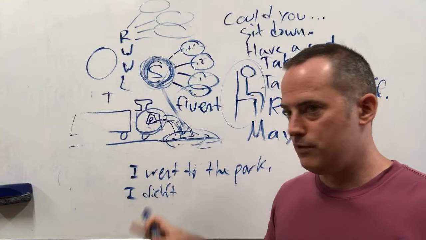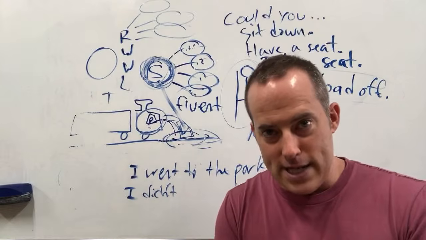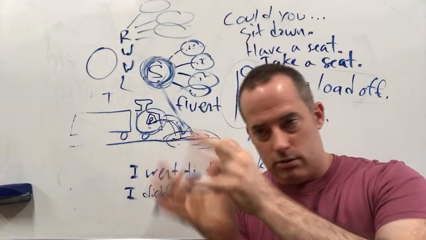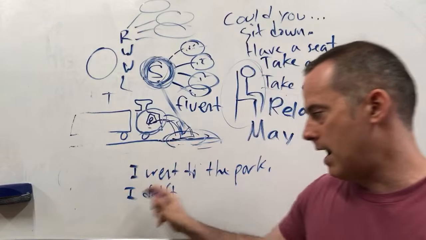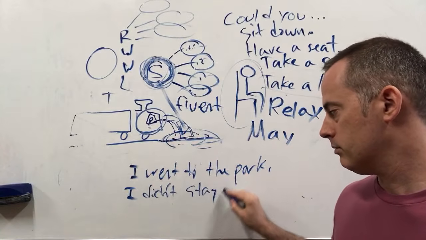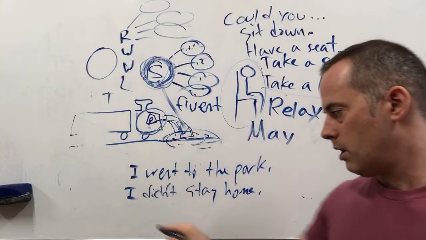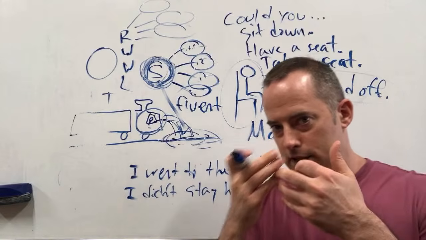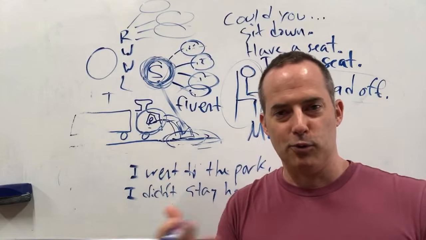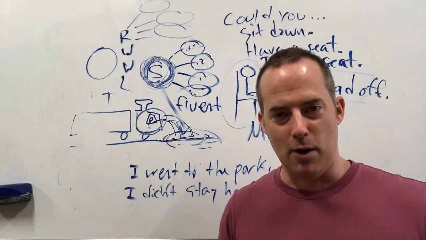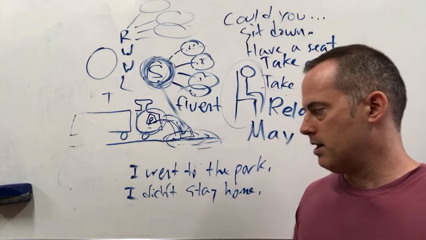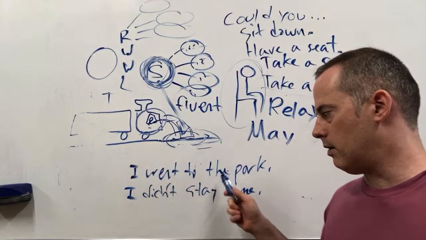Now, a non-native speaker at this point would freeze. Oh no, I said the wrong word. But me, I just reorganize the sentence and say I didn't stay home. I went to the park. So I can keep talking and it looks like that was what I wanted to say, but it's not what I wanted to say. All right? But it still expresses the same idea. So the situation is I went to the park.